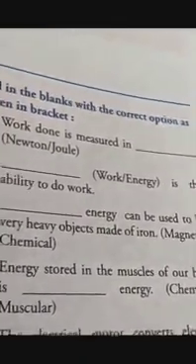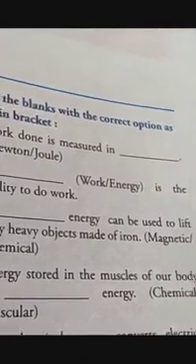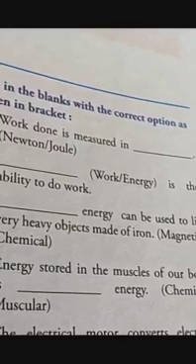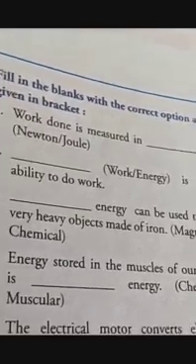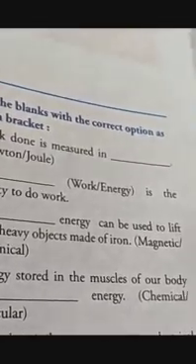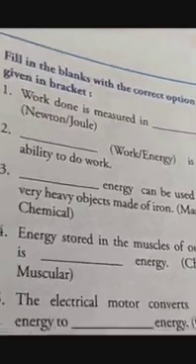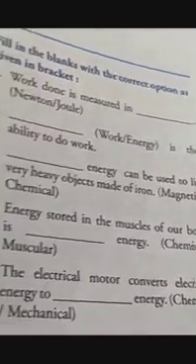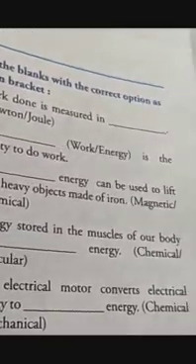Dash is the ability to do work. Dash energy can be used to lift very heavy objects made up of iron. Energy stored in the muscles of our body is dash energy. The electrical motor converts dash energy into dash energy.